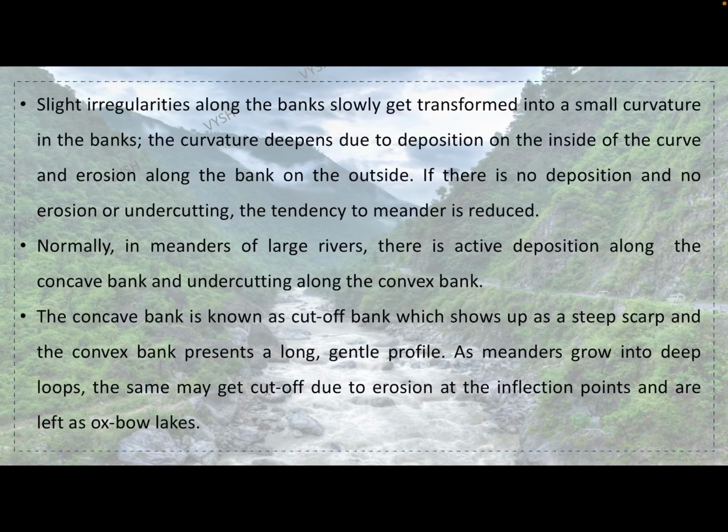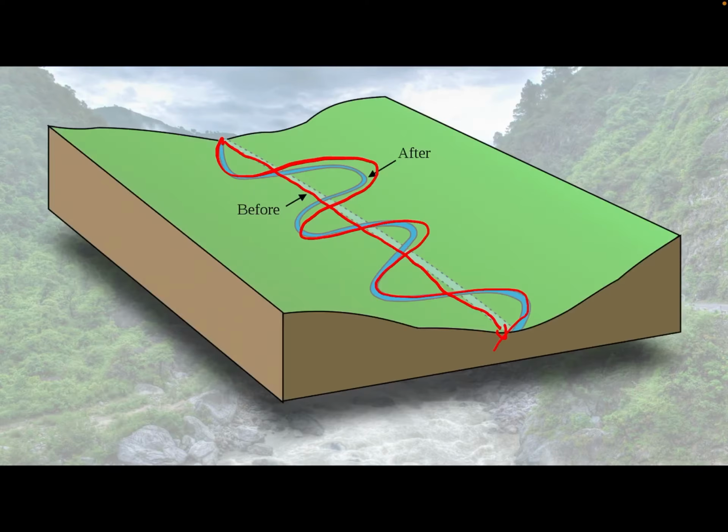Slight irregularities along the banks slowly get transformed into small curvature in the banks. The curvature deepens due to the deposition on the sides of the curve. For example, if this is the river flowing like this, here the sediments will start depositing because of the change, and because the sediments are there, the water will hit and move to this side.